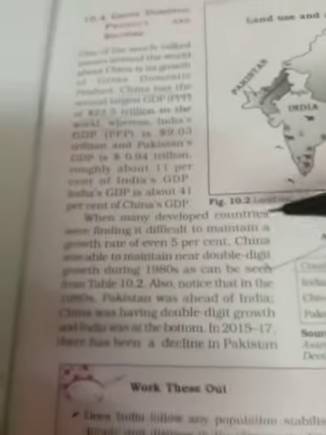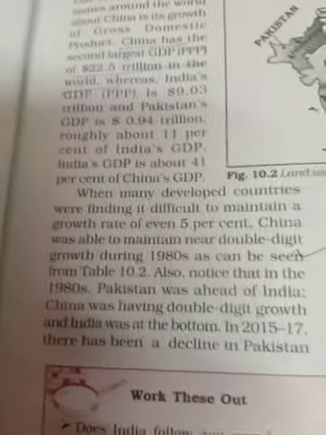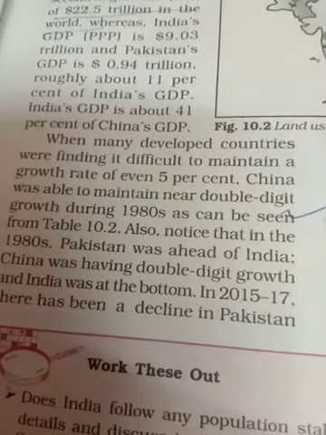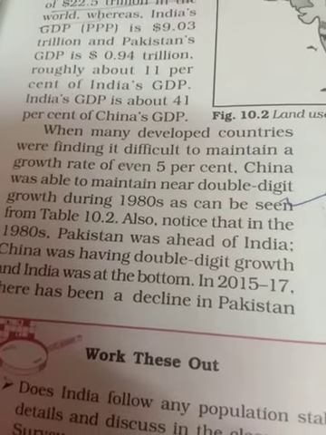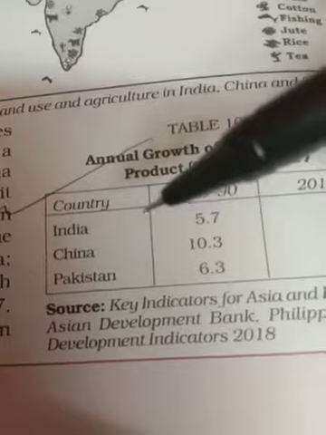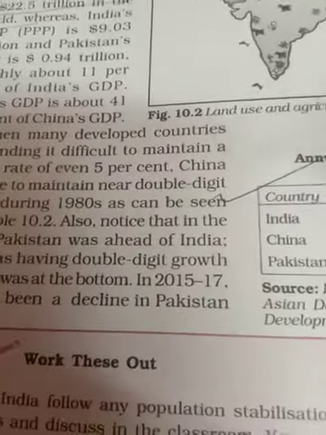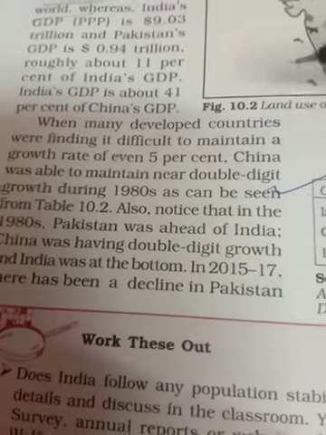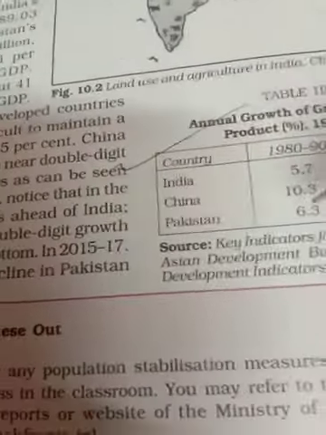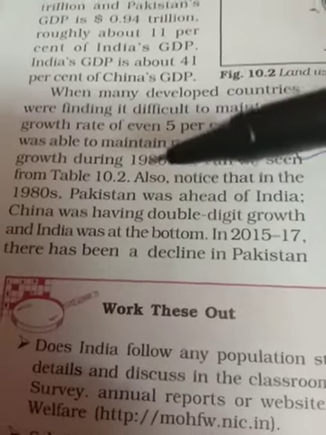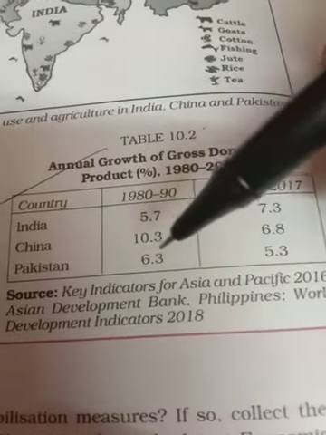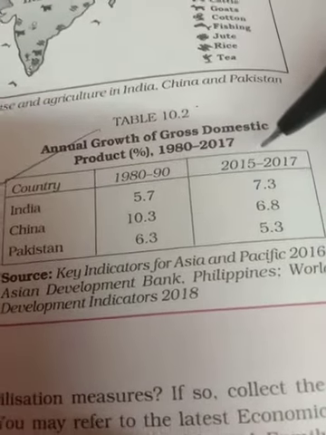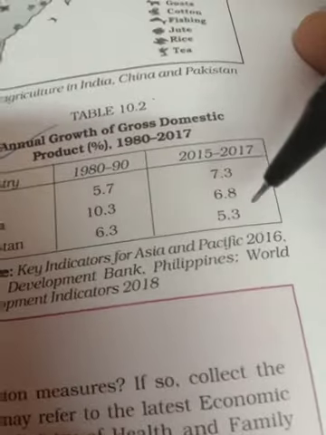During the 1980s, it is very difficult to sustain the growth rate which China had. For all countries, it is very difficult to have even a single-digit growth rate, although China had a double-digit growth rate in those years. That was a great achievement by China. Pakistan was also ahead of India, which is also a very big point. Another thing is that in 2015-17 both are declining and India is gaining. So this is the indicator of the GDP.